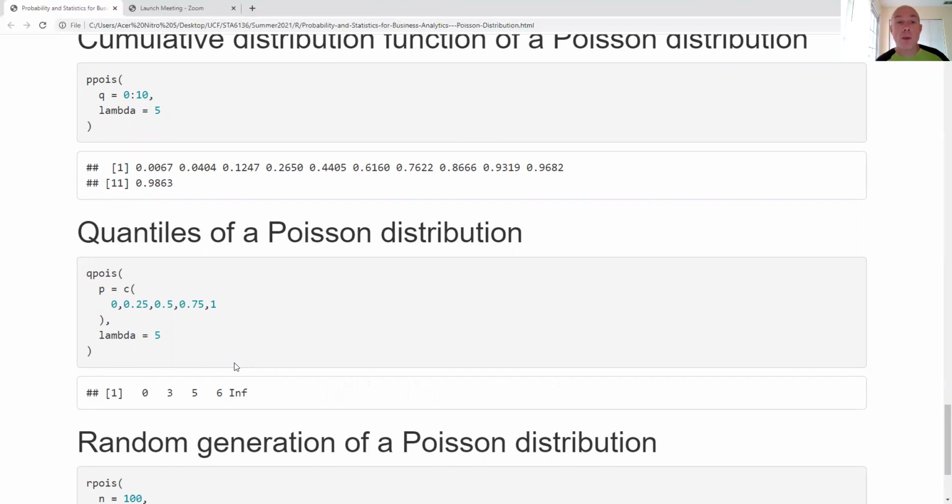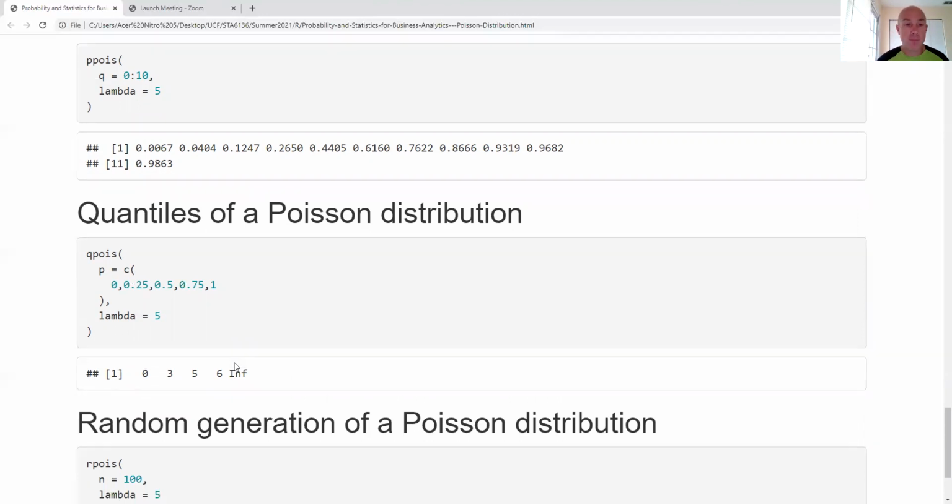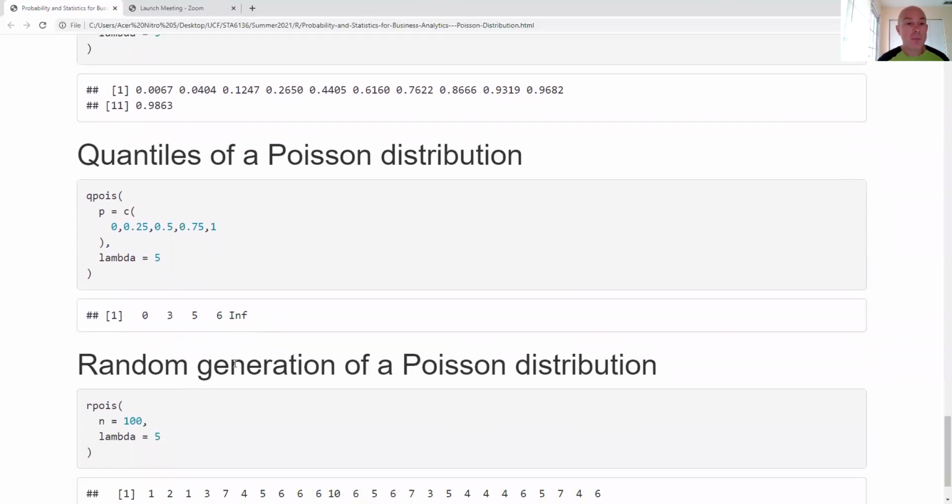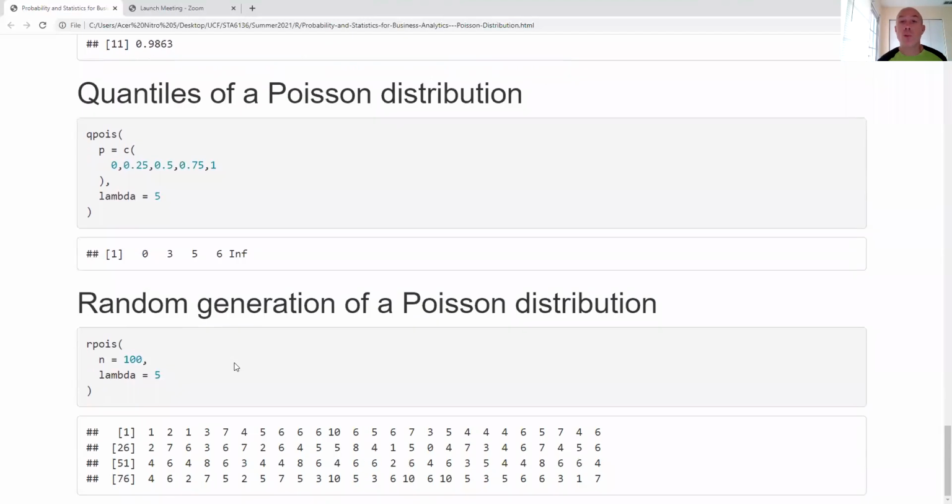Notice something about the Poisson distribution: even though it's a super small probability, there is no bound on how big the counts can be. And we can also do random number generation with our Poisson.